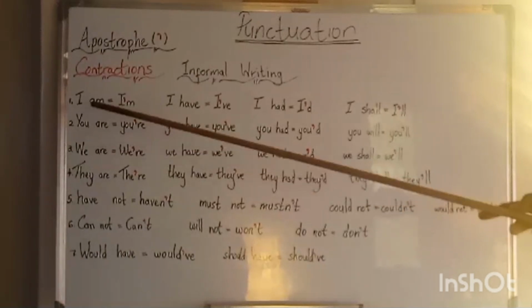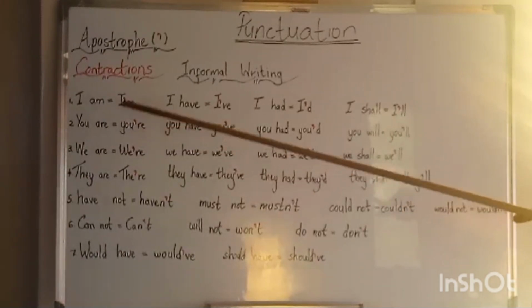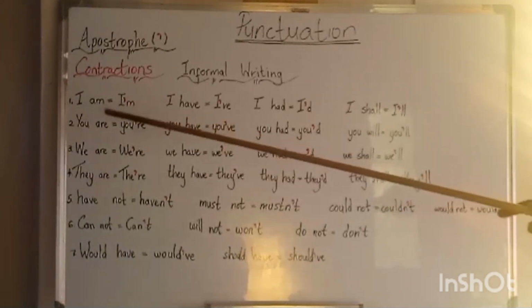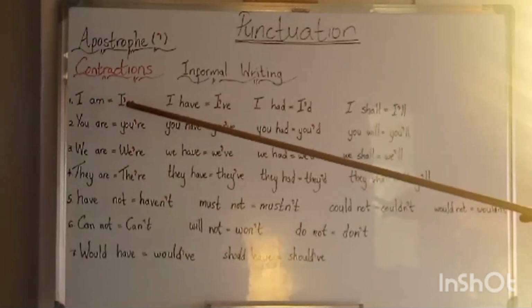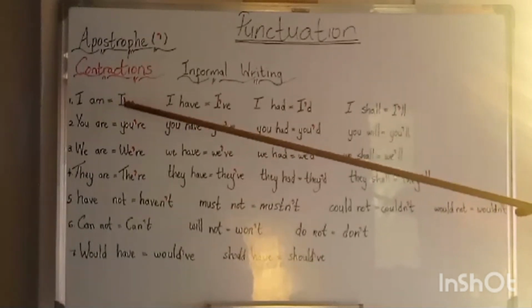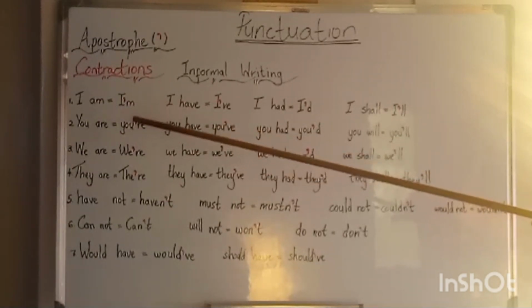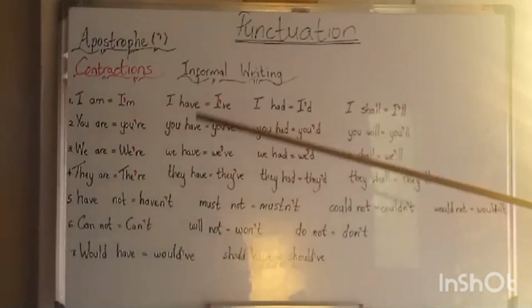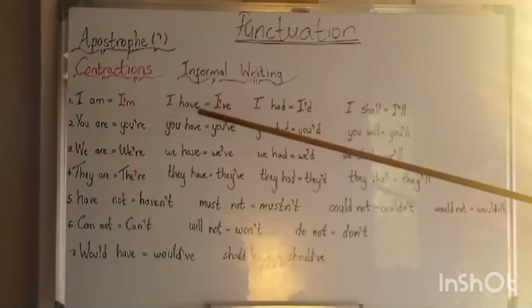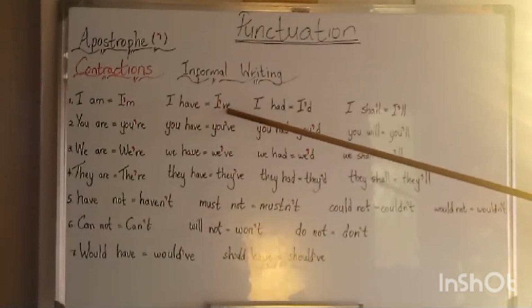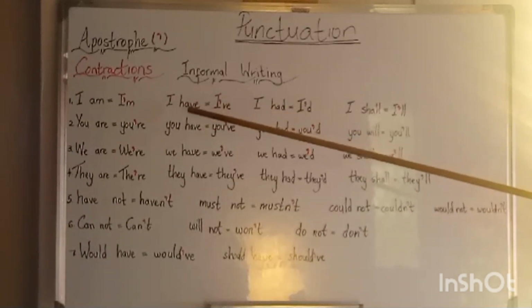Number one, I am. We write it as I'm. We omit the A and then we put the letters together and put an apostrophe in the space of A. And then we have I have, and then we write it as I've. We omit the H and the A, we put the words together, and then in the place of H and A, we put an apostrophe.